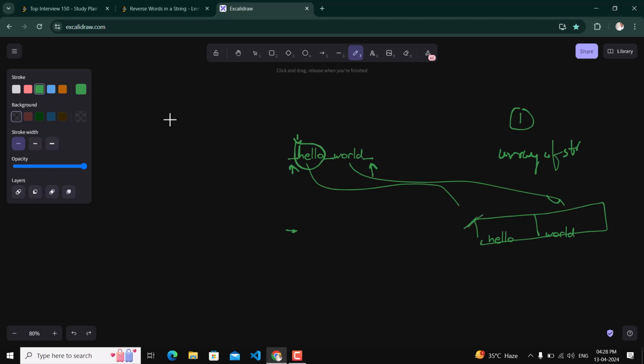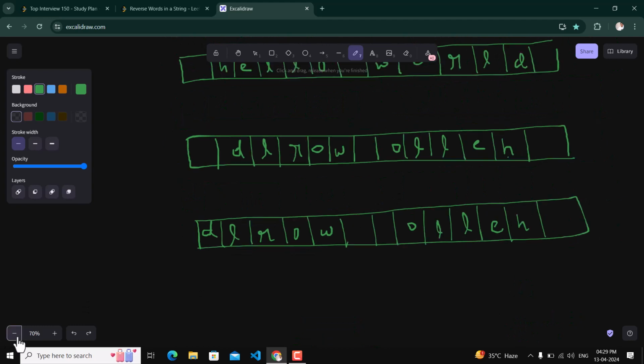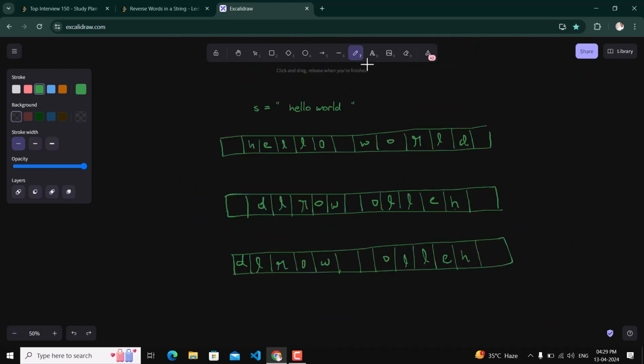But in the follow up of the question, it is given that if the string is mutable in the language we are using, then we have to solve it in place with constant space. As we are using C++, we will try to solve it in place with constant space. Now let's look at what we can do. We have an input string, hello world. A string is basically an array of characters in C and C++, so we can represent the string in the form of this character array.